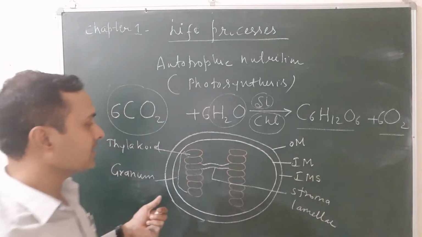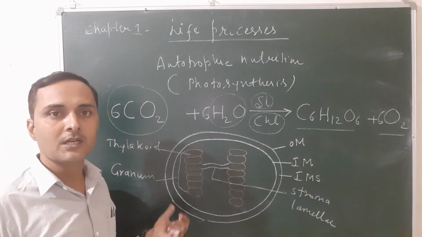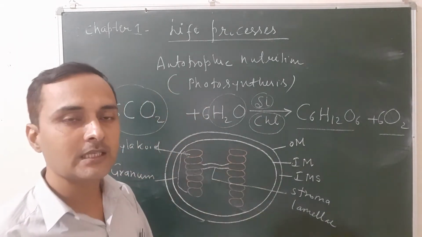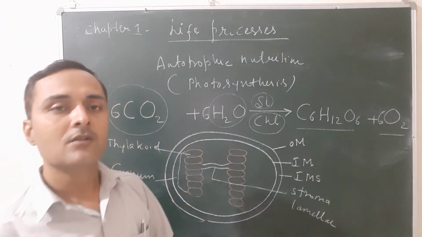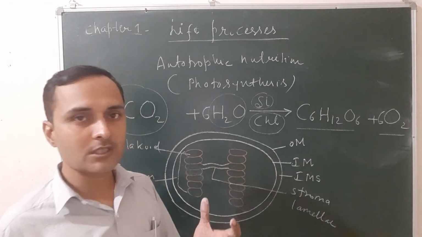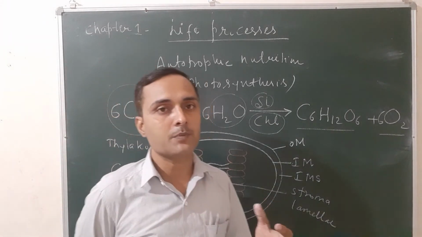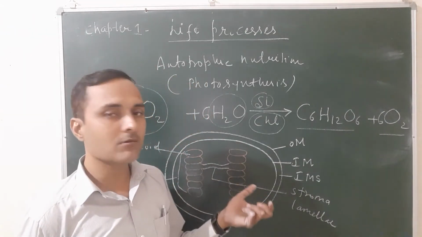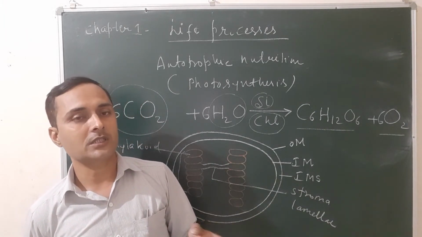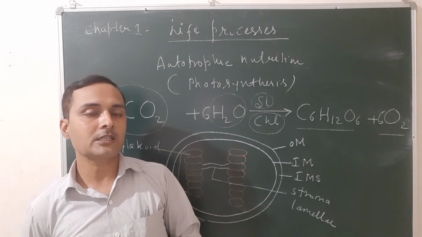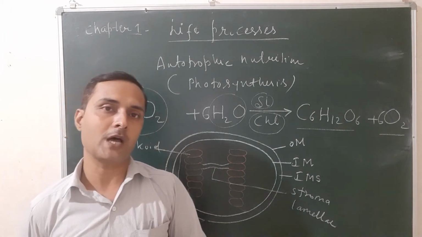Actually, the complete process of photosynthesis takes place in 2 steps. The first step is known as the light reaction, and the second step is known as the dark reaction. So what is light reaction? It is the first step of photosynthesis in which the water molecule splits and gives rise to electron, proton, and evolves oxygen gas. And the light reaction takes place inside the granum of the chloroplast.